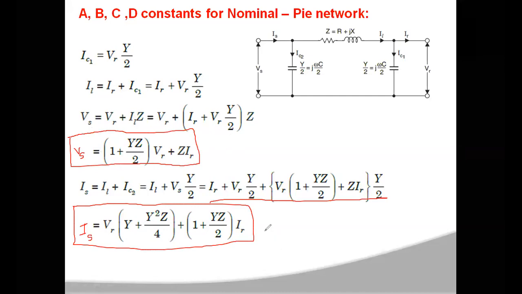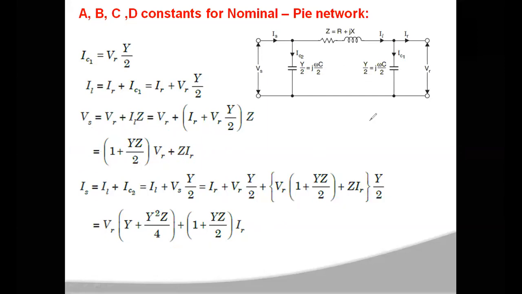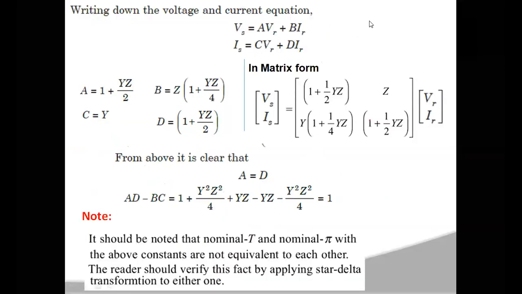Okay, so now these two equations are compared with your voltage and current equations in terms of the ABCD parameters. Compare these two equations with these ABCD network equations. So Vs is equal to A into VR plus B into IR, and Is is C into VR plus D into IR. Now the previously derived equations for Vs and Is will be compared with these two equations.